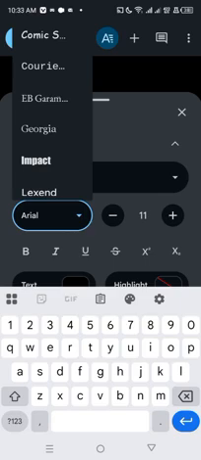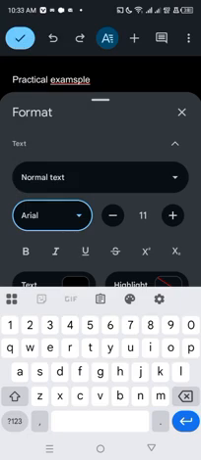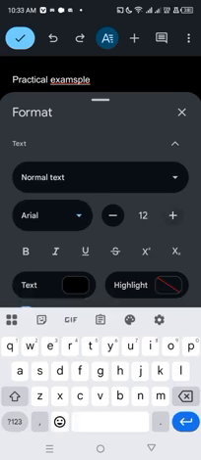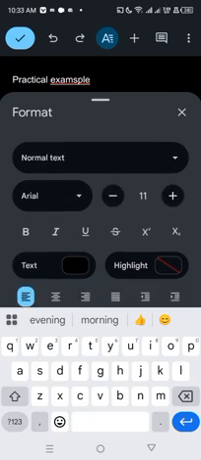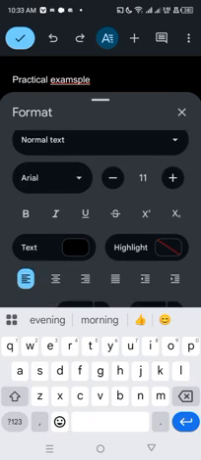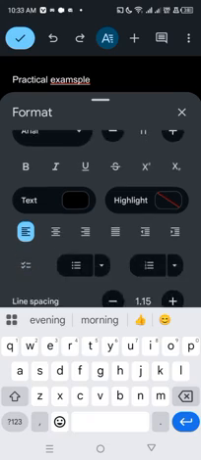The next one here is when you want to increase the size of your writing. You can see 11 in the middle, while by your left is minus, by your right is plus. So you can increase it or reduce it. It's automatically going to be increasing the size. The next is here, you bold it, you italicize it, you cross it out. They are here depending on what you're writing or what you want to write. When you want to highlight, you want to cross. And this one is normally used for formatting.